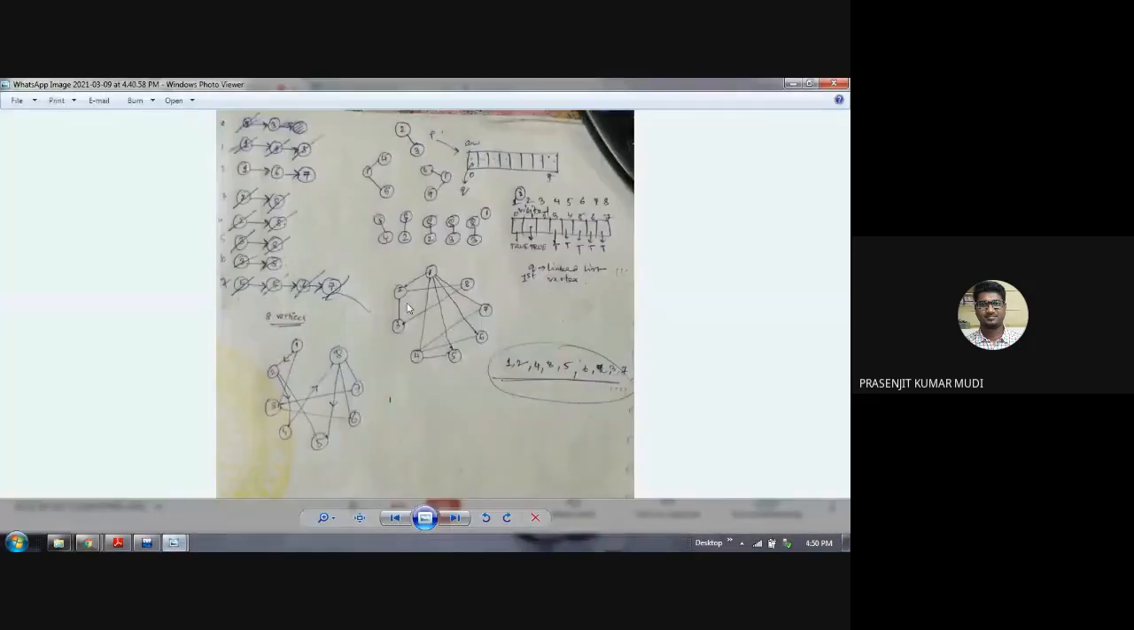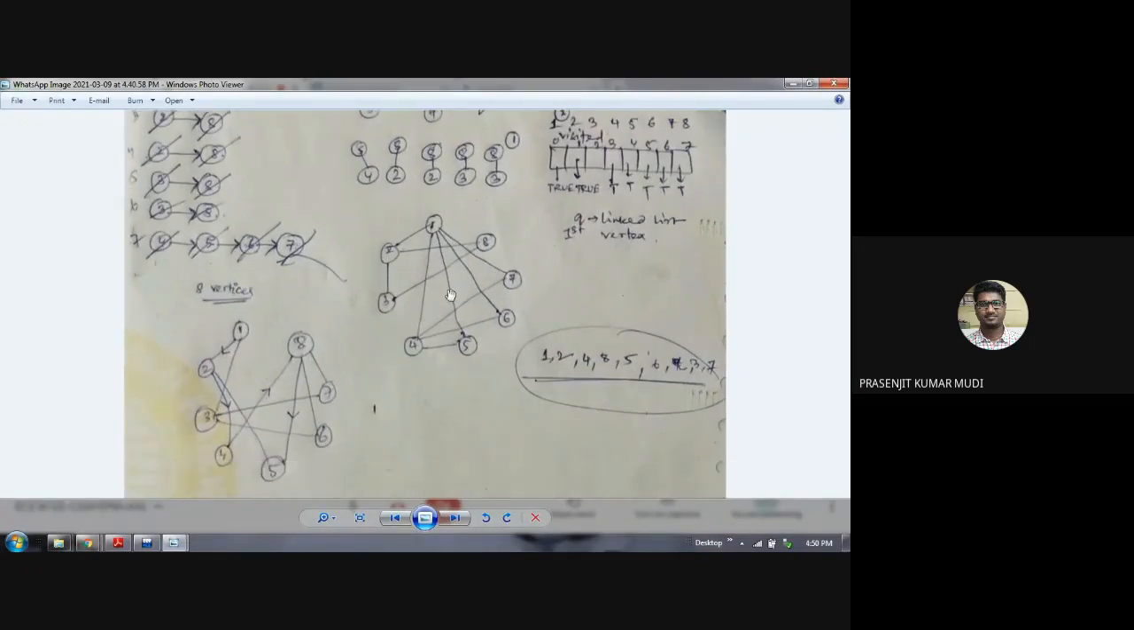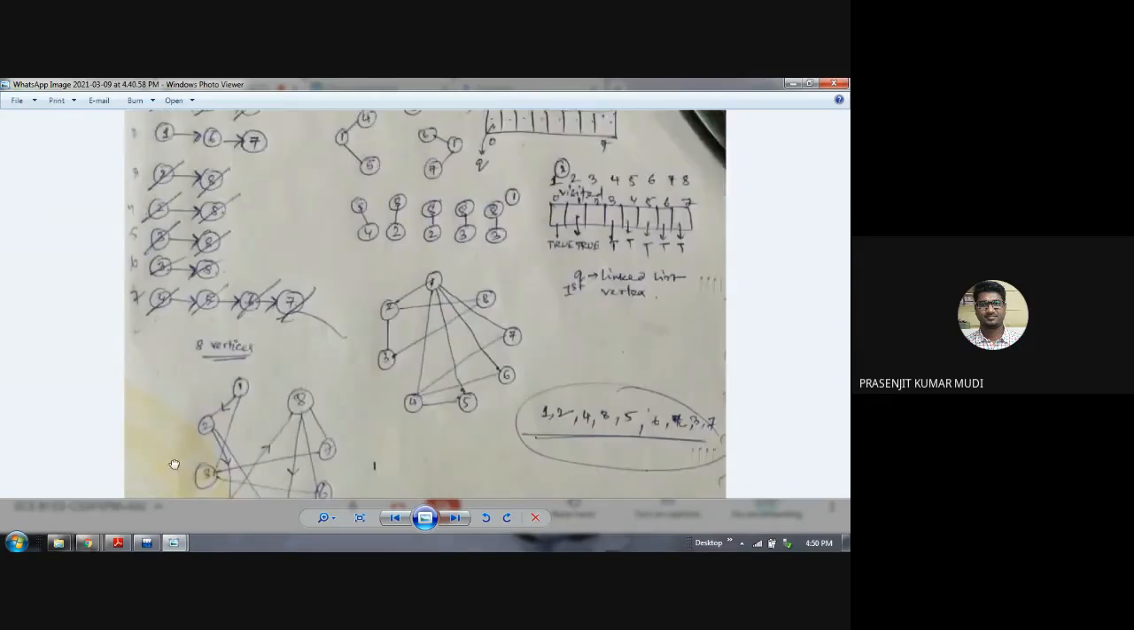Right. So can you see my screen? Yes, sir. So this is the graph. Ignore this graph. This is wrong. This is the graph. Ignore the arrows also. This is my rough sketch. So this is the graph construction.